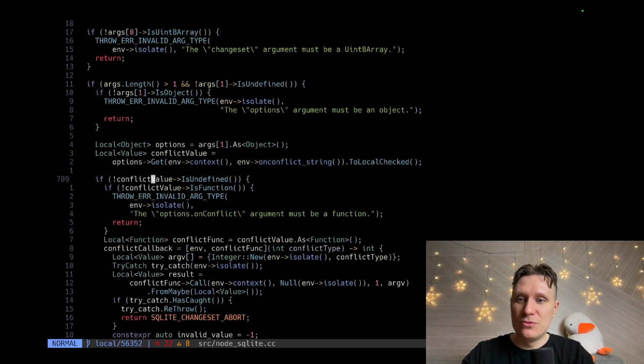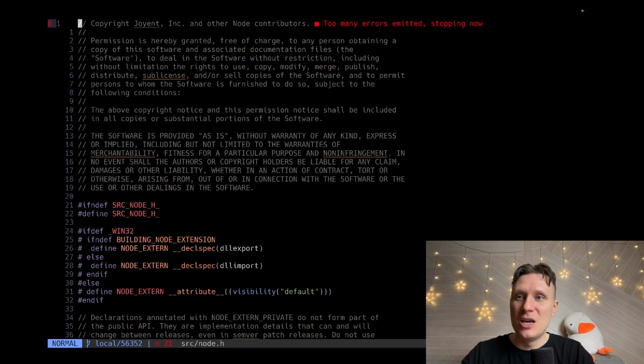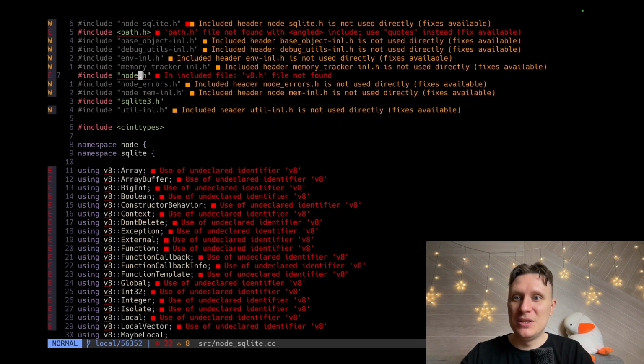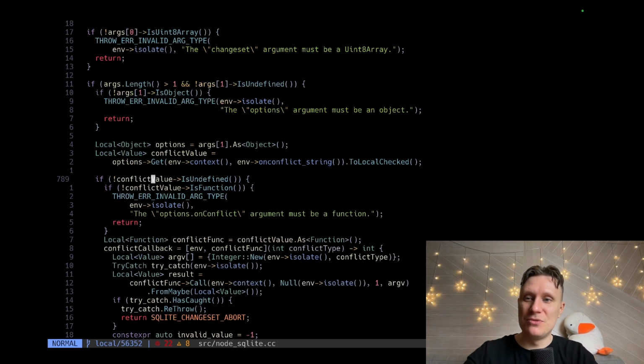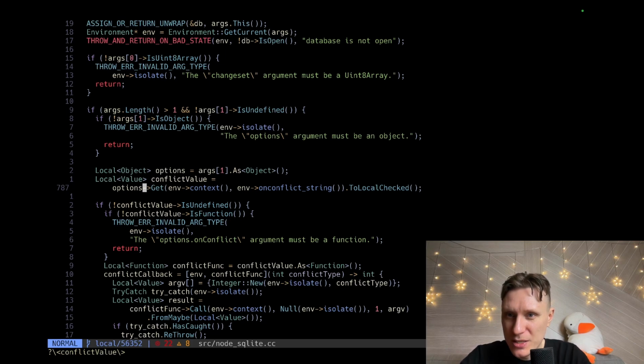By the way, my Vim can't work well with this type of file. I tried to jump to definition, and I jumped to some nonsense, like v8 hash is not defined. Maybe I need to install v8 dev dependencies. But this is ridiculous. I compiled this before. Well, it doesn't matter. That's fine. How can we create the conflict callback? How do we do it? We get the options, environment, get environment, onConflict string, to lockout checked.